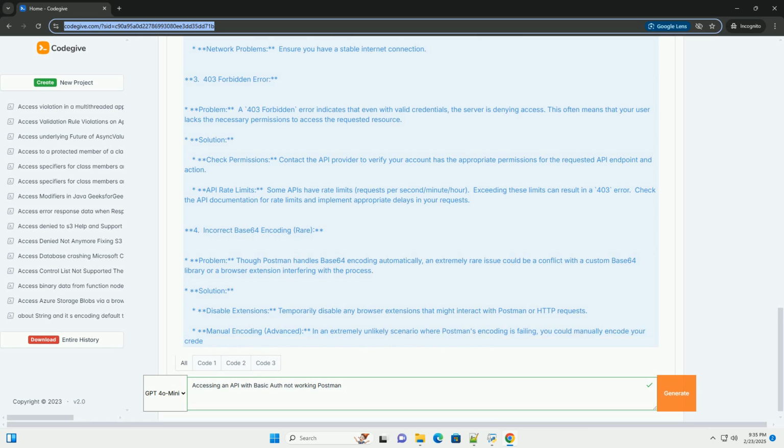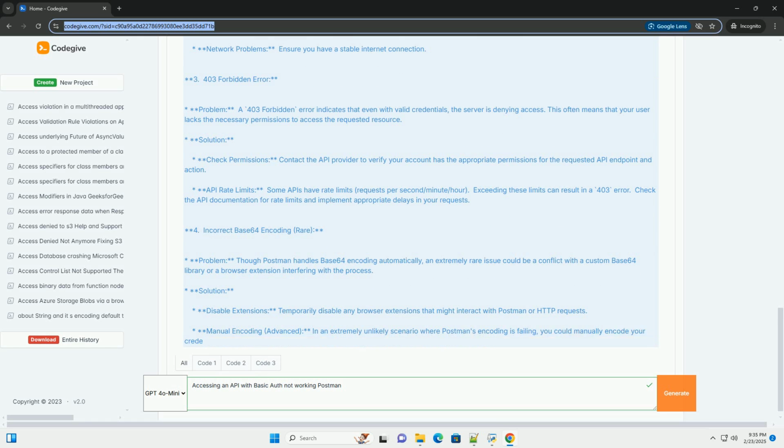3. 403 Forbidden error. Problem: a 403 Forbidden error indicates that even with valid credentials, the server is denying access. This often means that your user lacks the necessary permissions to access the requested resource. Solution: check permissions. Contact the API provider to verify your account has the appropriate permissions for the requested API endpoint and action.